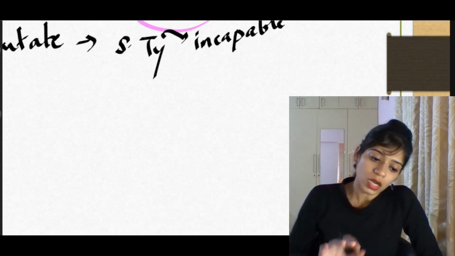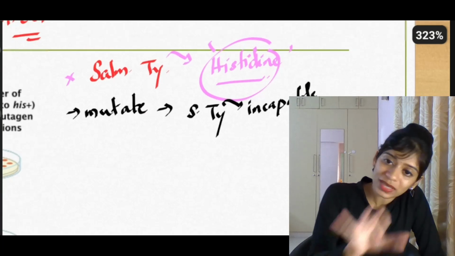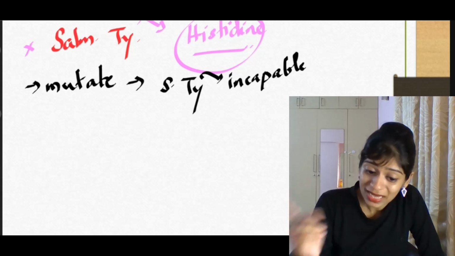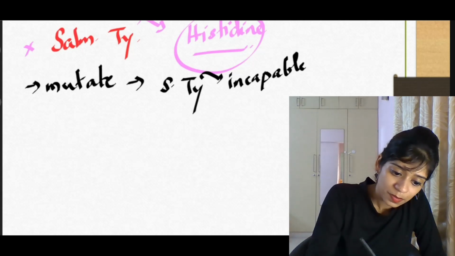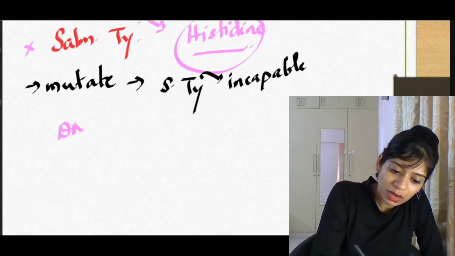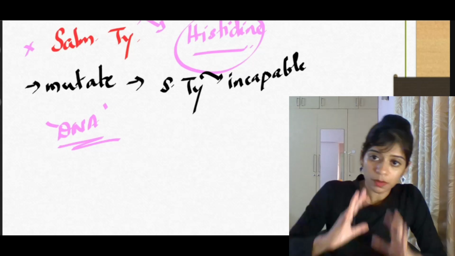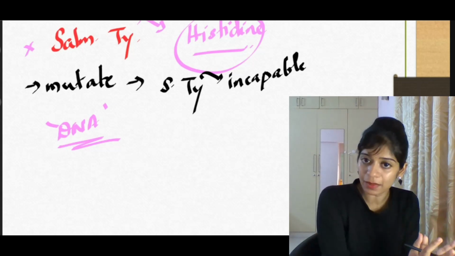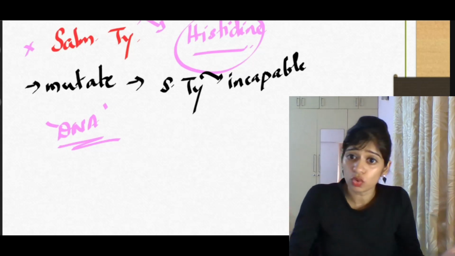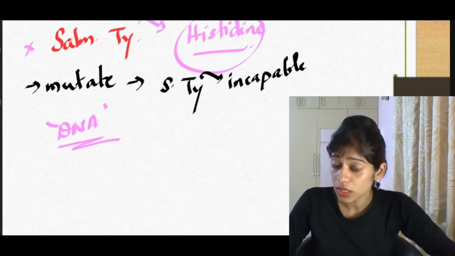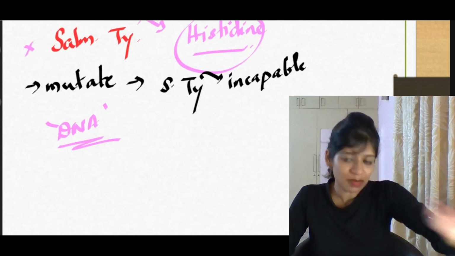Now, the only way this mutated Salmonella typhimurium can grow is when the DNA of that bacteria gets mutated. Ideally, the mutated form that we have created in the lab cannot grow because it cannot produce its own histidine. That much is simple.